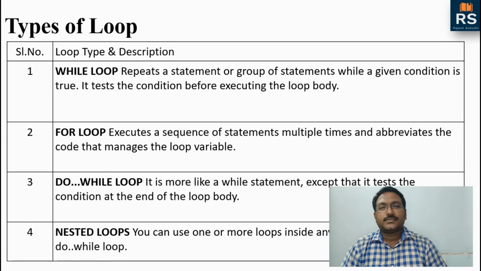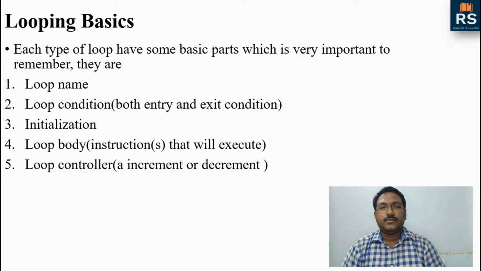Fine. So let us see some basics of loops. Every loop in C has these 5 things. Every loop must have these 5 things. You need a loop name. It can be while, it can be for, it can be do while. That's a loop name. After the loop name, you need a loop condition.